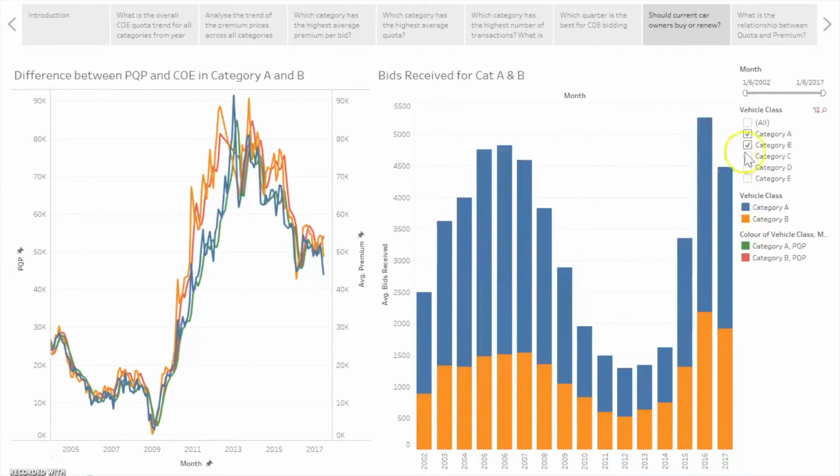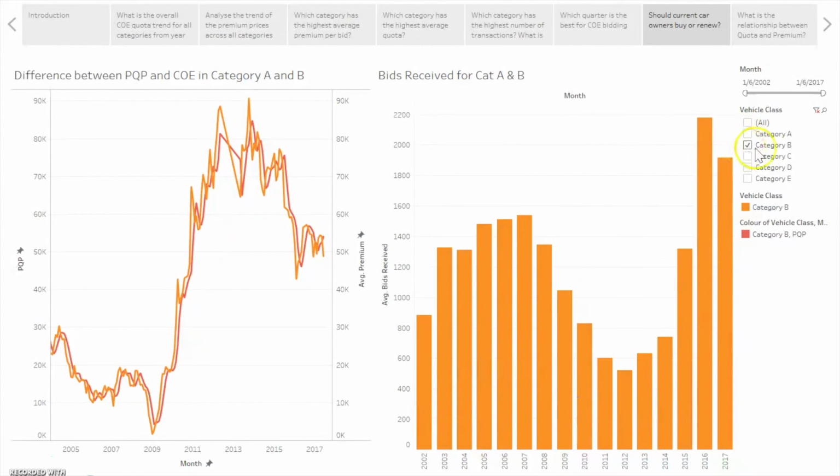For example, if you look at category B, the average premium is around $48,000, but the PQP is $54,000, so the difference is around $10,000 plus.